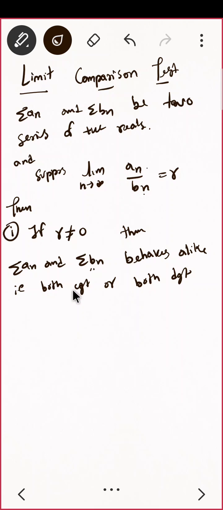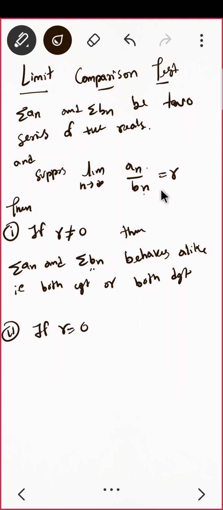Since I am taking positive numbers, you may consider r positive, then also it is okay sometimes. Okay, what is the next one? What if r is 0? But first, can r be negative?